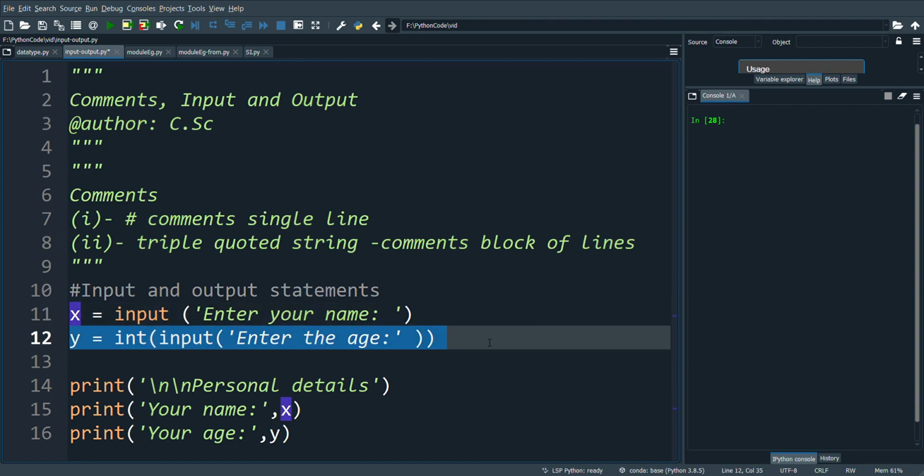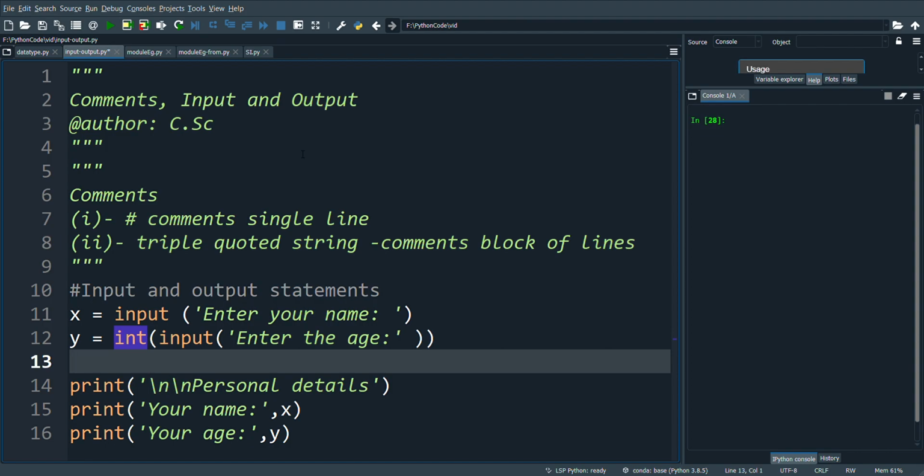In the second case, the age is obtained from the user. It will be initially considered as string, but since age is an integer, we have to convert it to the int data type. So this is done by using the int function.